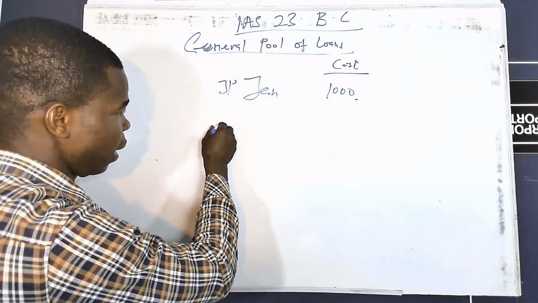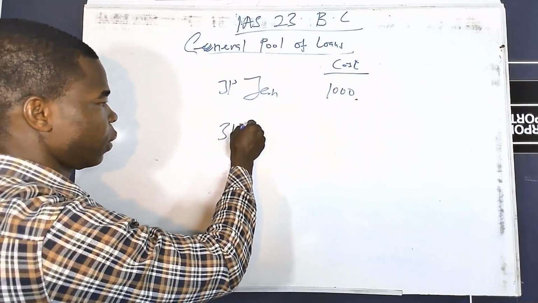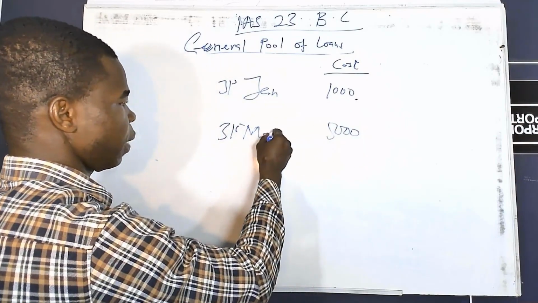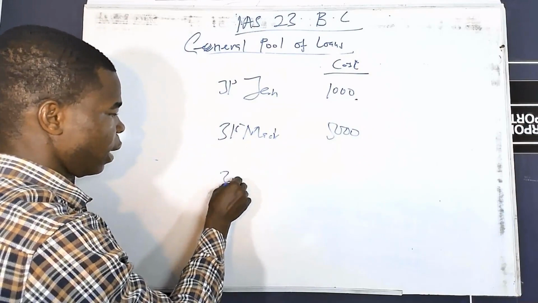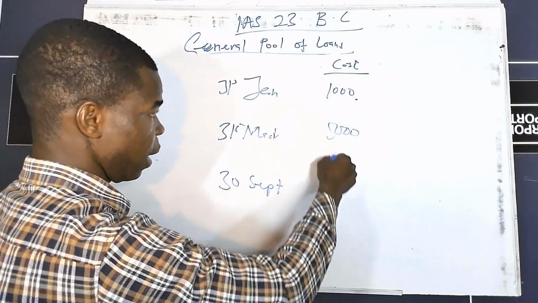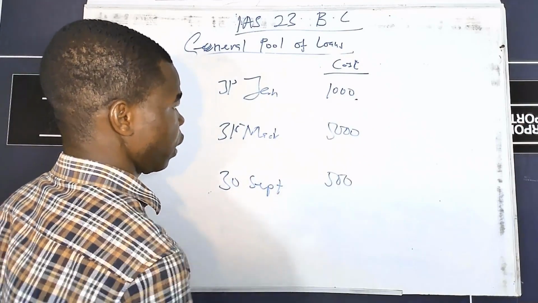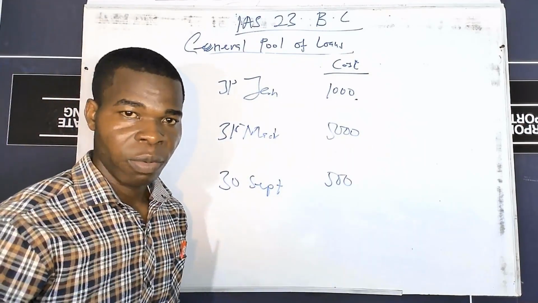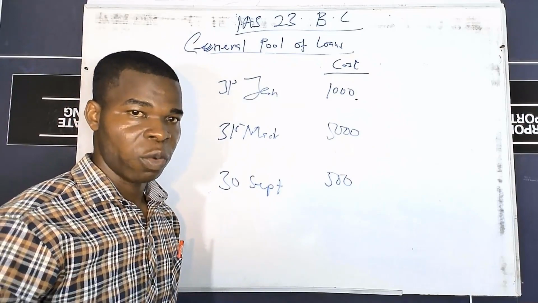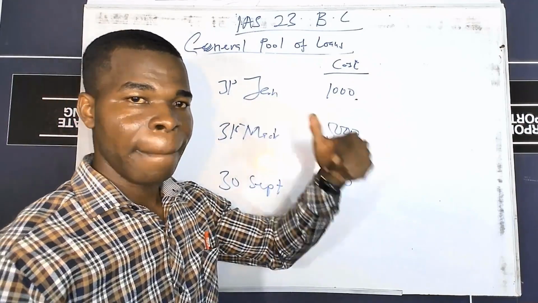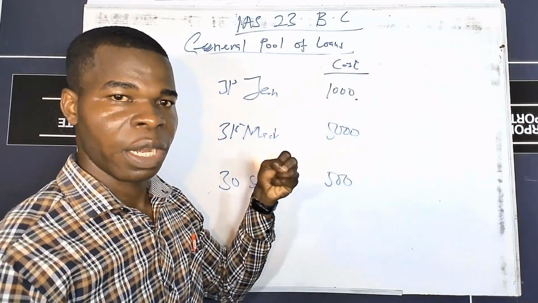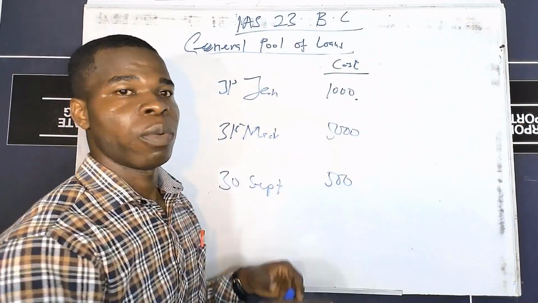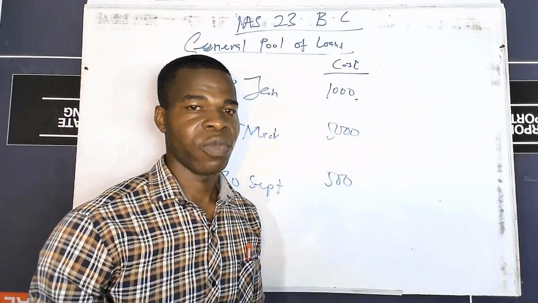And then on 31st March they made a payment of 5,000, and on 30th September in the same year they made another payment of 500. And this is financed from a general pool of loans. If it were a specific loan, remember that you would have charged your interest on the loan you've taken, not on the cost of the asset. But with the general pool of loans, we charge our capitalization rate on the cost.